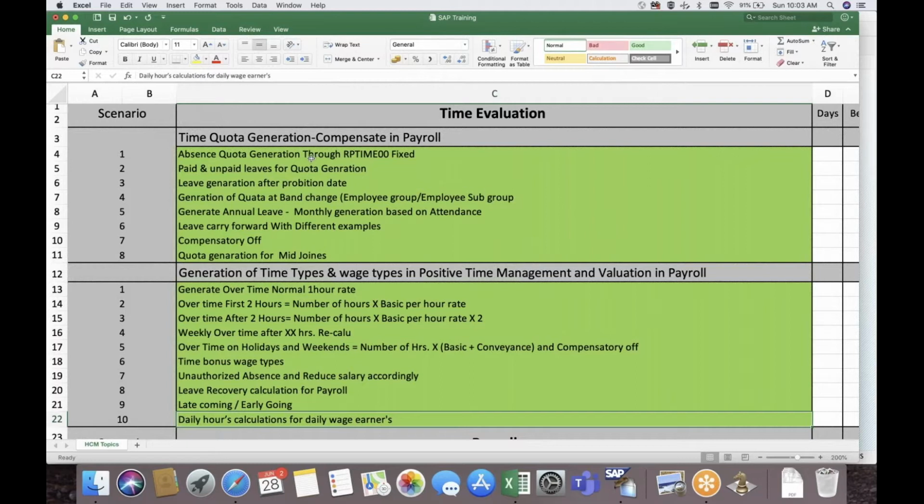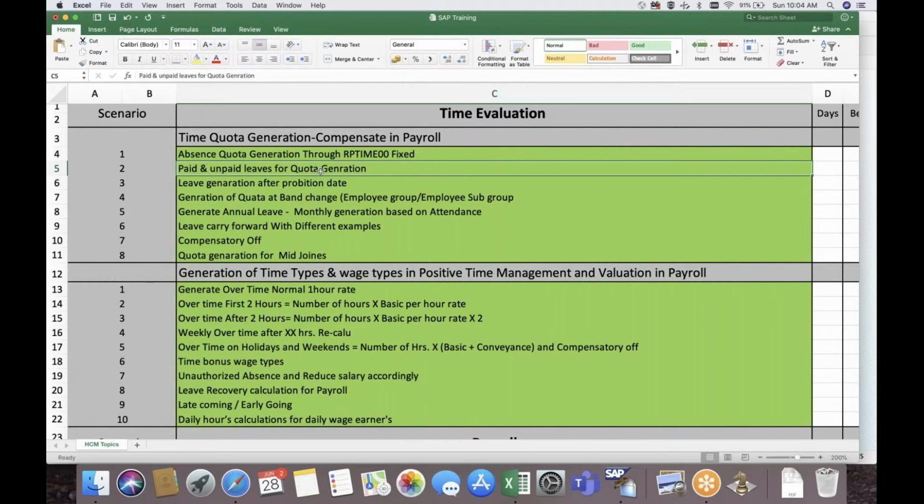In time management, we will work initially with negative time management, which is with the schema TM04. How the quota will be generated through time evaluation, based on some time types and PCRs, which we are going to write for different real-time requirements which I have implemented in different clients. You can see a few of the topics which will generate quota through the RPTIME00 program, where we have different scenarios.